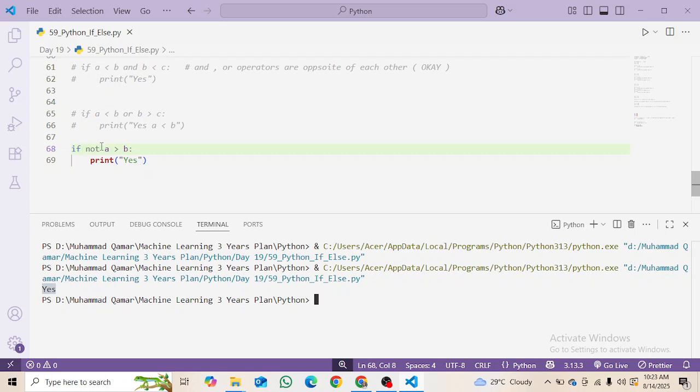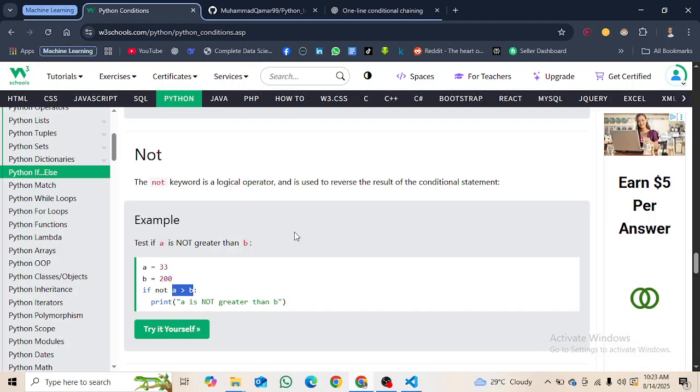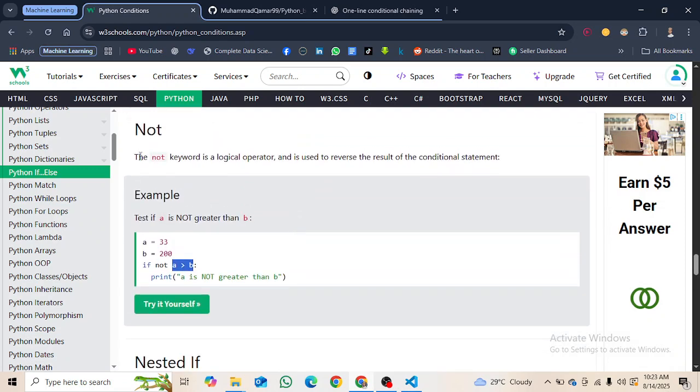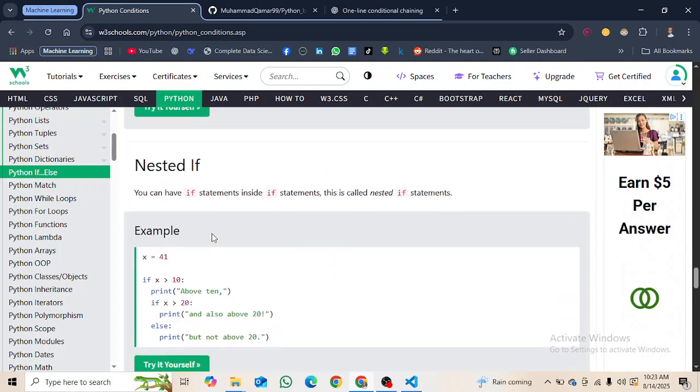So actually what it is doing is that it is reversing this. It is checking that is A greater than B, which is not true, which is false. So the not operator reverses it. It reverses or inverts the false into true. If it were true, it will be converted into false. So that's how the not operator works. Hope you got the point. What it is saying is that a not keyword is a logical operator and is used to reverse the result of the conditional statement. Okay, hope you got the point.